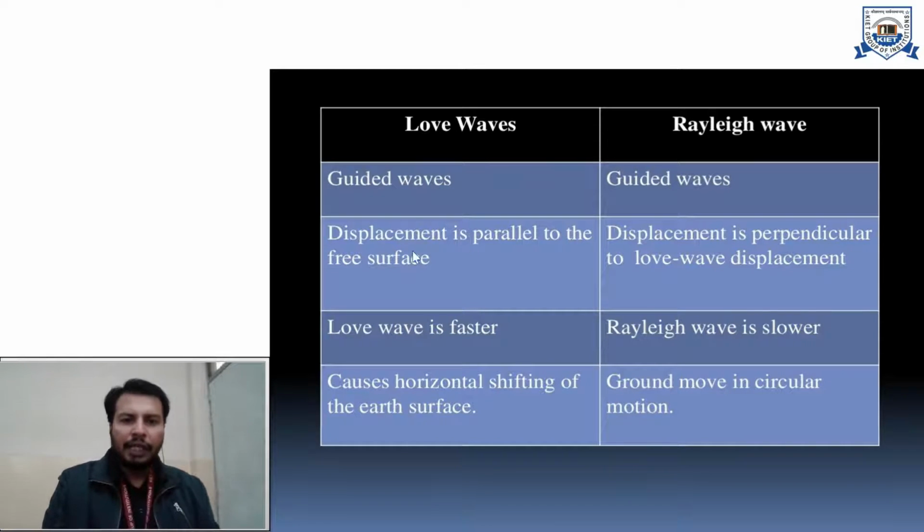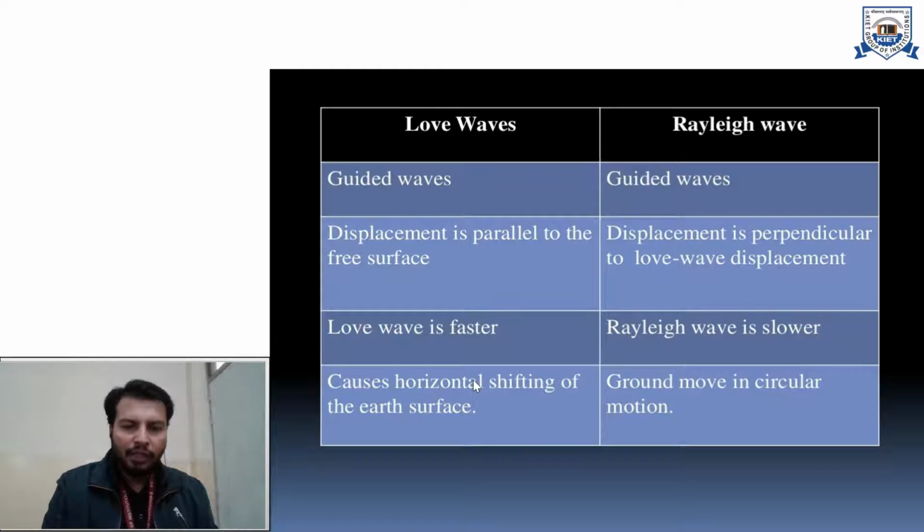In Love waves, displacement is parallel to the free surface. Okay, so displacement is parallel to the free surface, and in Rayleigh waves displacement is perpendicular to the Love wave displacement. If we talk about velocity, the Love wave is faster as compared to Rayleigh waves. Okay, and what is the effect on the ground?